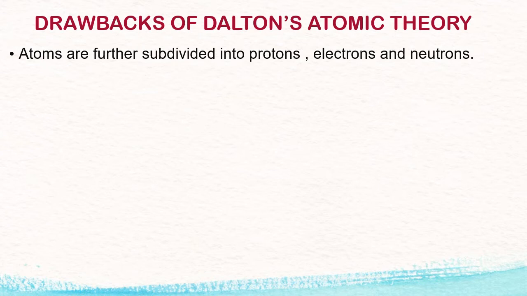Modern chemistry proved that an atom is divisible into three fundamental or subatomic particles, namely PEN particles. P stands for proton, E stands for electron, and N for neutron. That means what John Dalton said about indivisibility was proved wrong. So nowadays an atom is divisible into three fundamental particles.